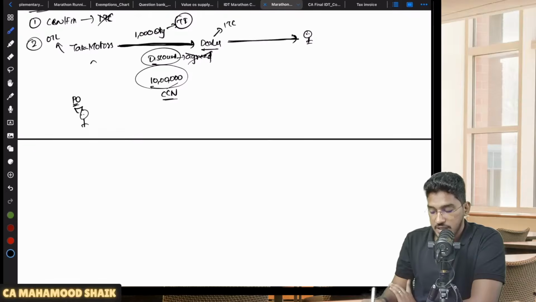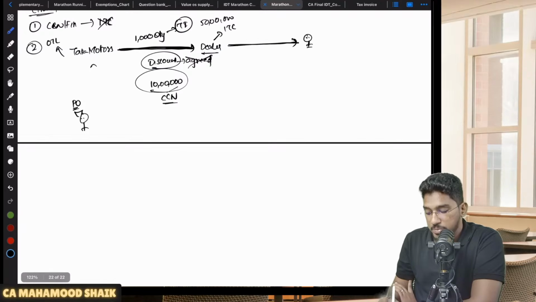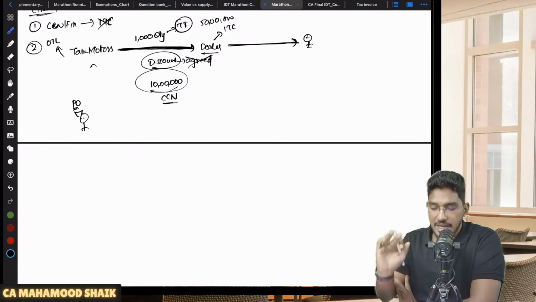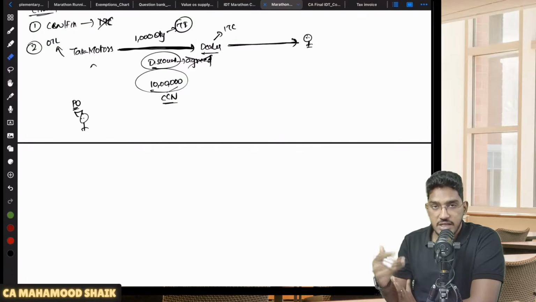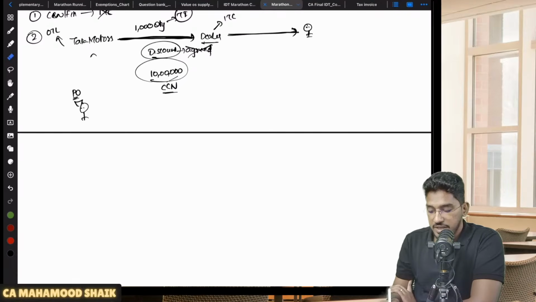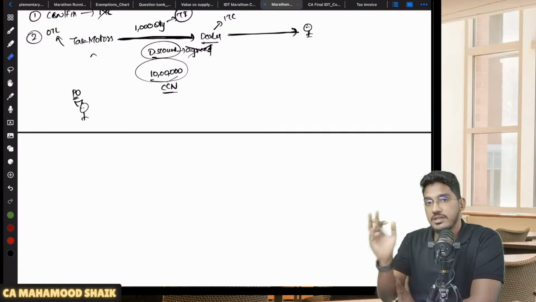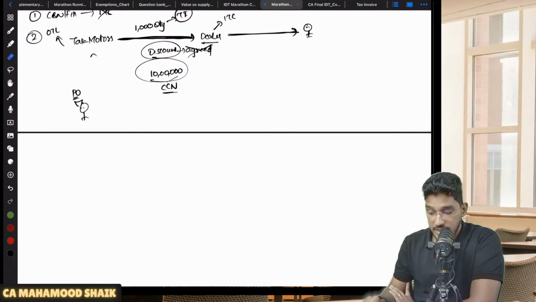See, let us say for example, they are required to pay 50 lakh rupees, so they have 50 lakh rupees of dues. For that, Tata Motors has given a 10 lakh rupees discount. So how the PO has interpreted it is, you are giving 50 lakh rupees and Tata Motors is giving back 10 lakh rupees. They have done some over-interpretation here.